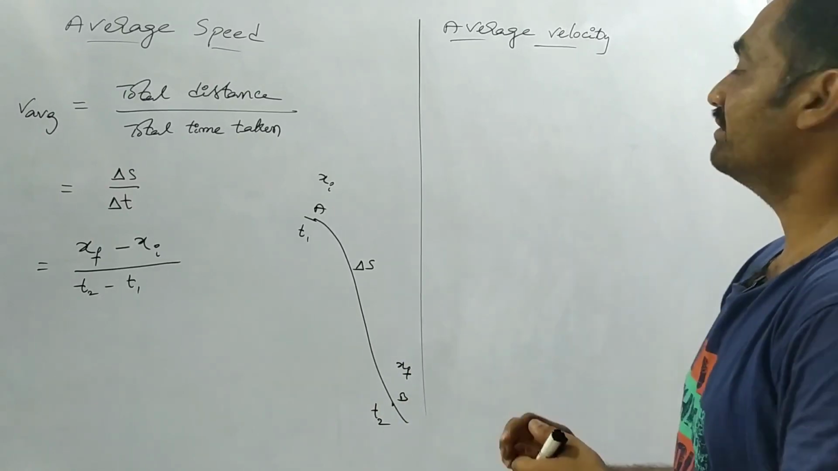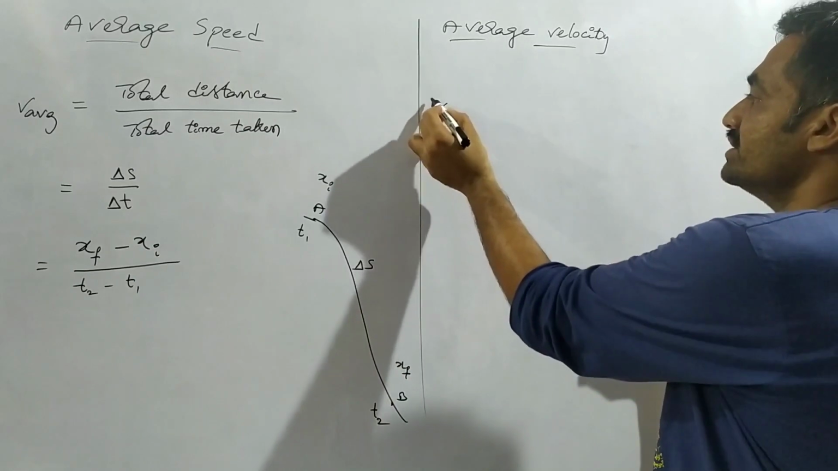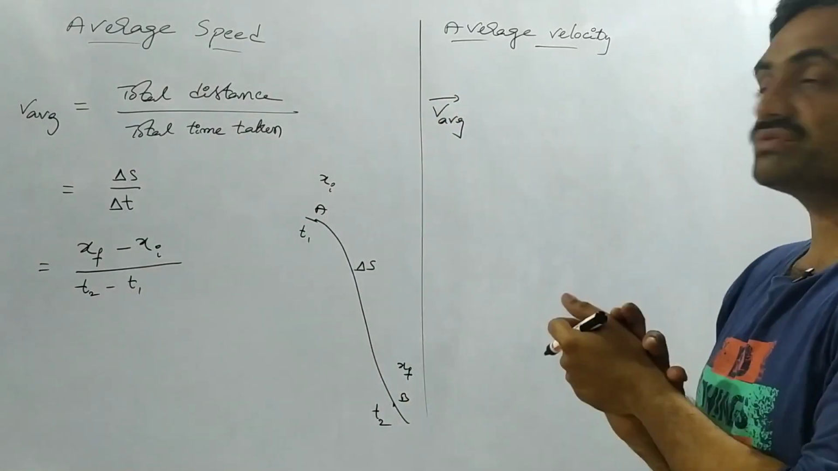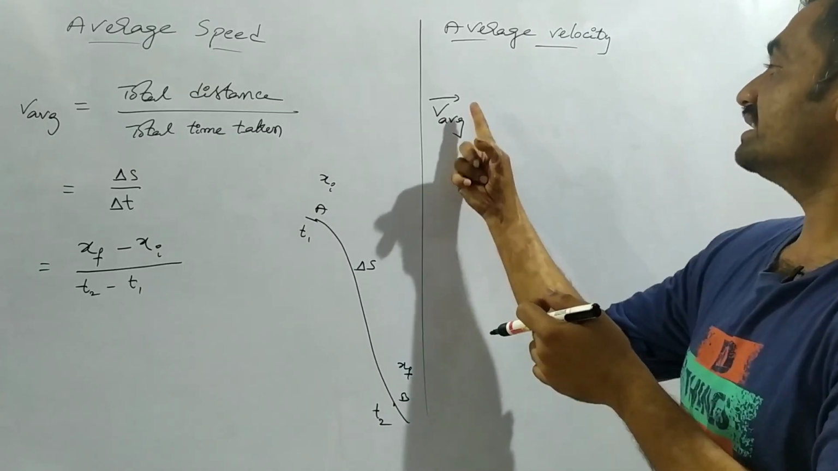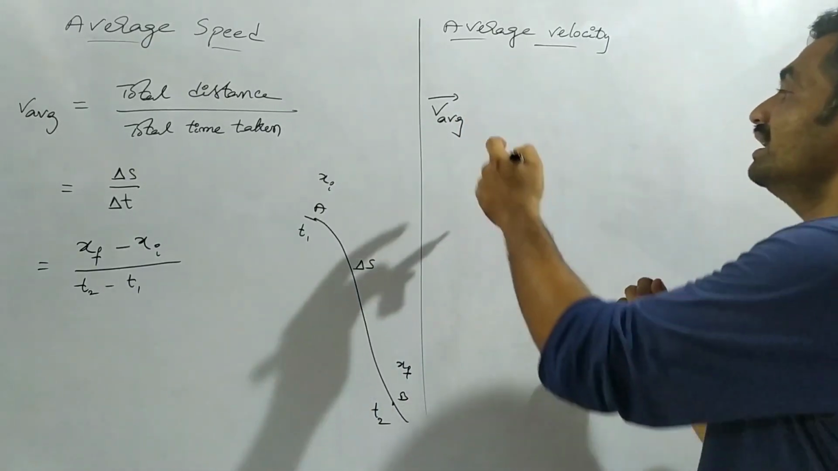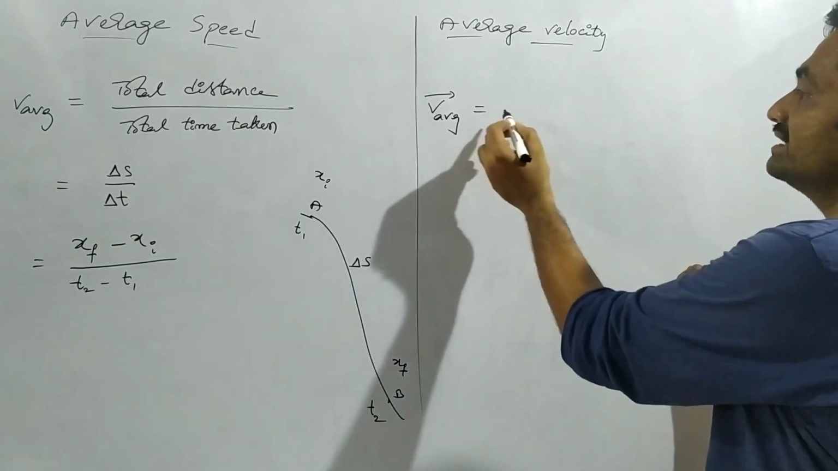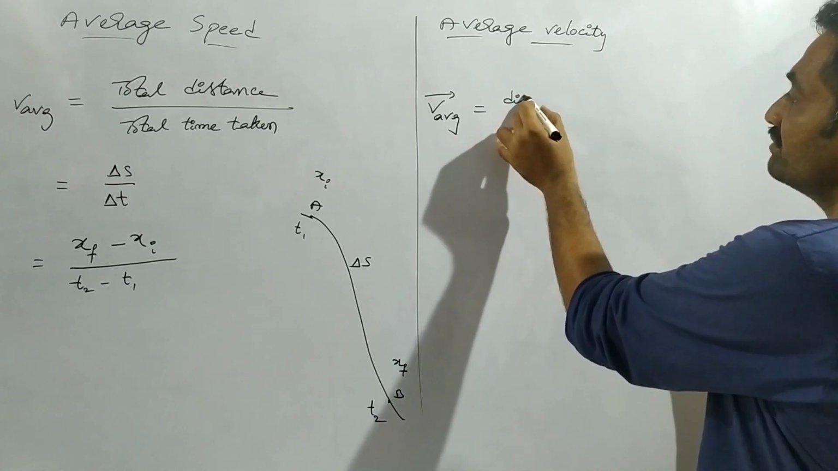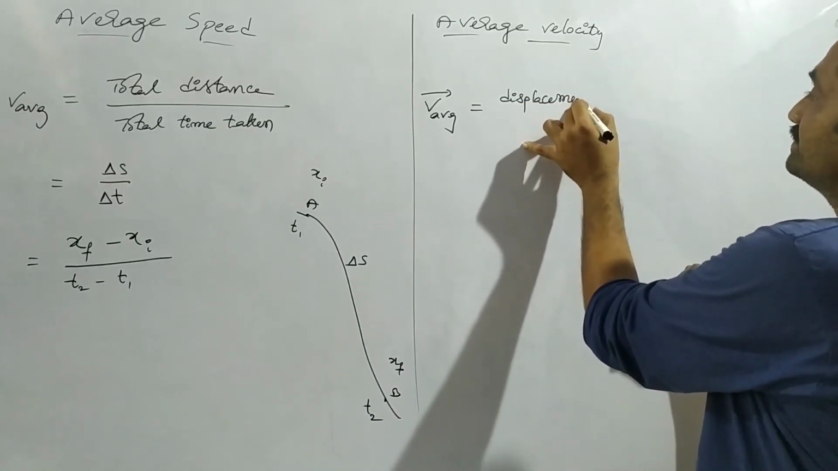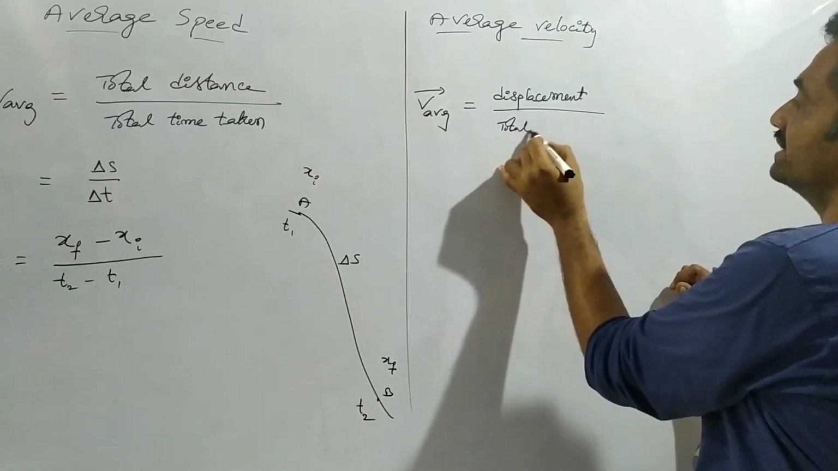Average velocity is defined as v average bar. While representing average velocity, it is represented in terms of magnitude and direction, which means it is represented in vector form. That is why we represent it in the form of a vector. It is given as displacement divided by total time taken.